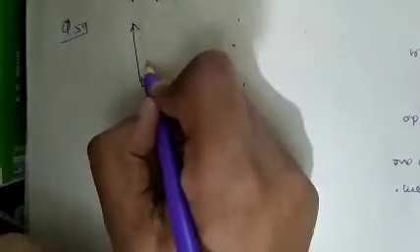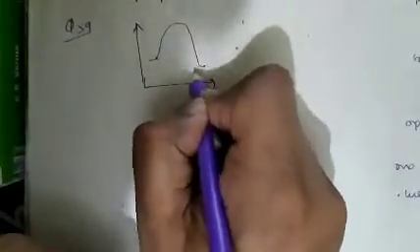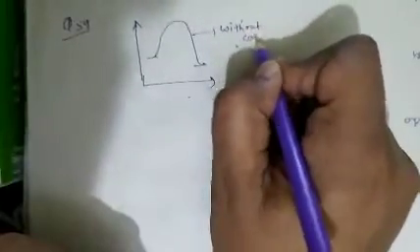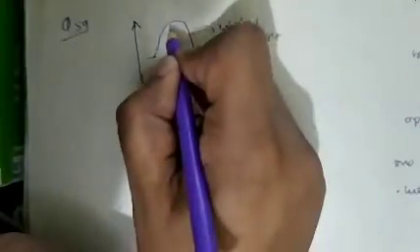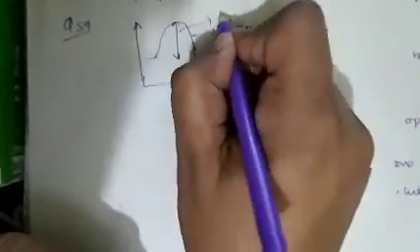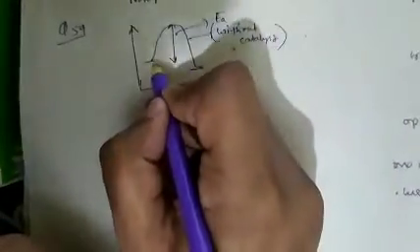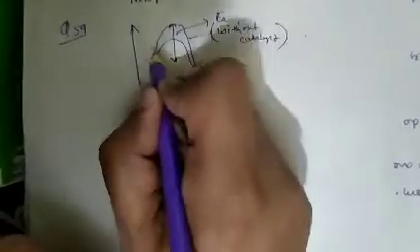See question number 59. Question number 59 is again about catalyst. As we know that when a graph is plotted for a reaction rate, the reaction is like this. This reaction is without catalyst, and this is the activation energy. Now in presence of catalyst, the graph will be like this.